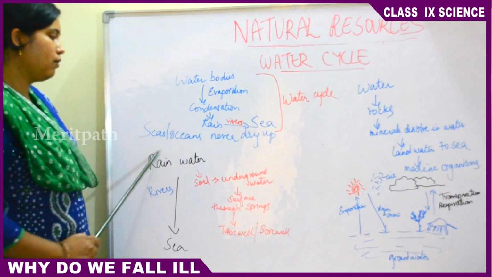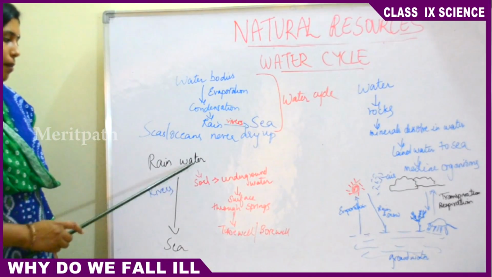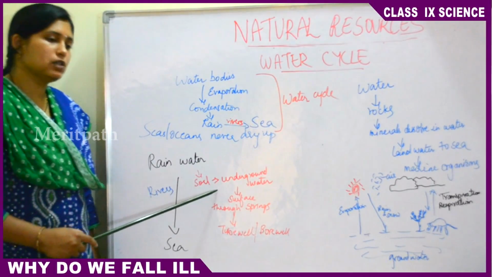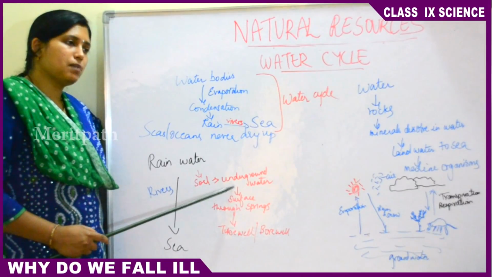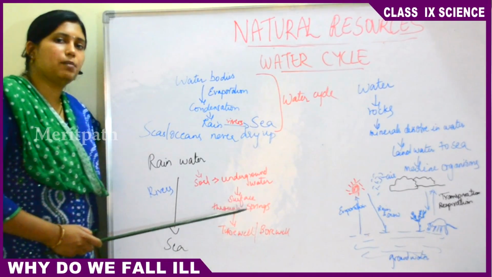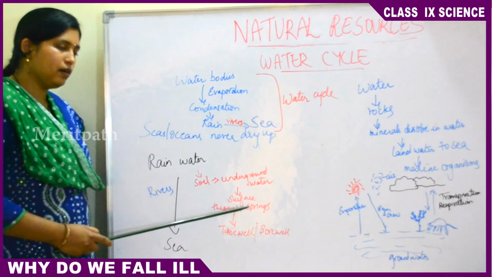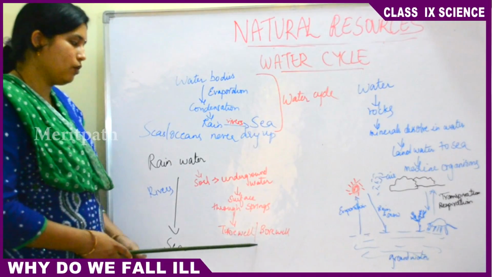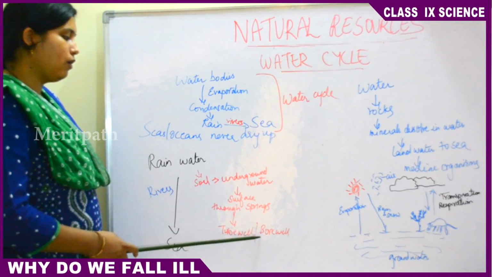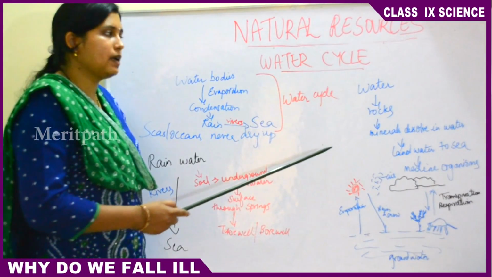What happens to the rainwater? The complete rainwater doesn't go and mix up into the sea. Some amount of water gets absorbed by the soil. From the soil, it gets absorbed by the ground and forms the underground water. Then this underground water sometimes comes up as surface water through springs. Again, if you dig a borewell or a tube well in your house, then this underground water comes as surface water.